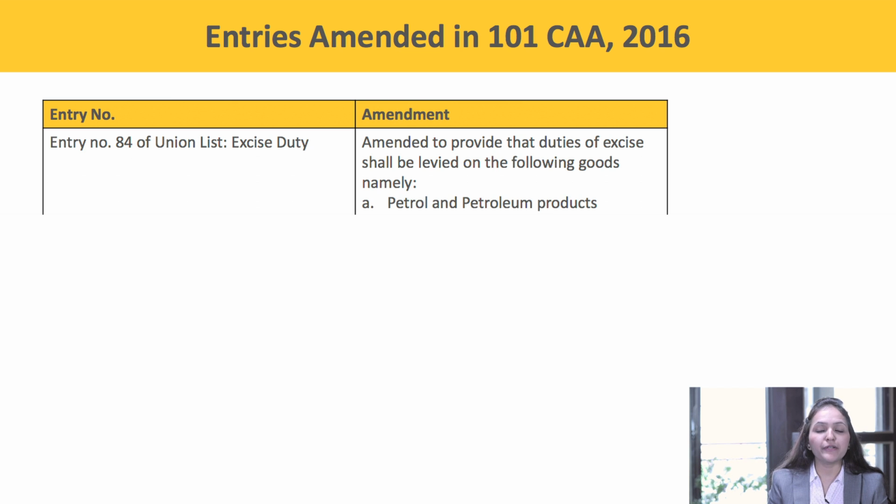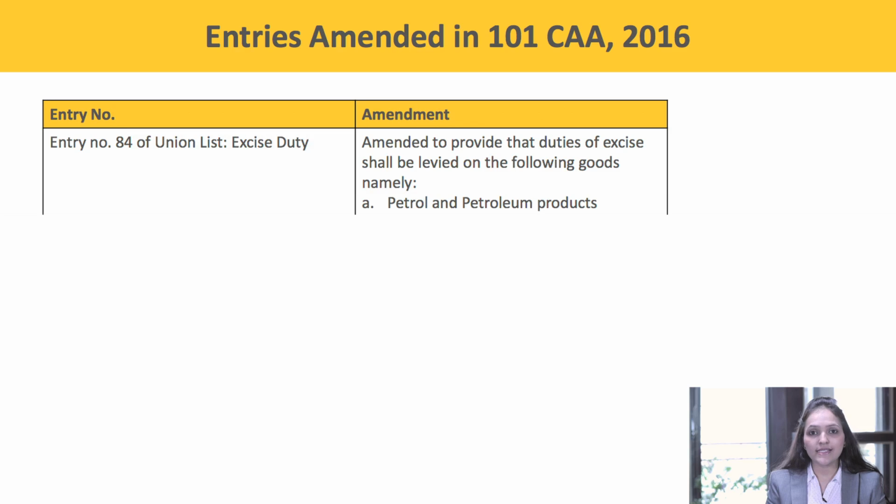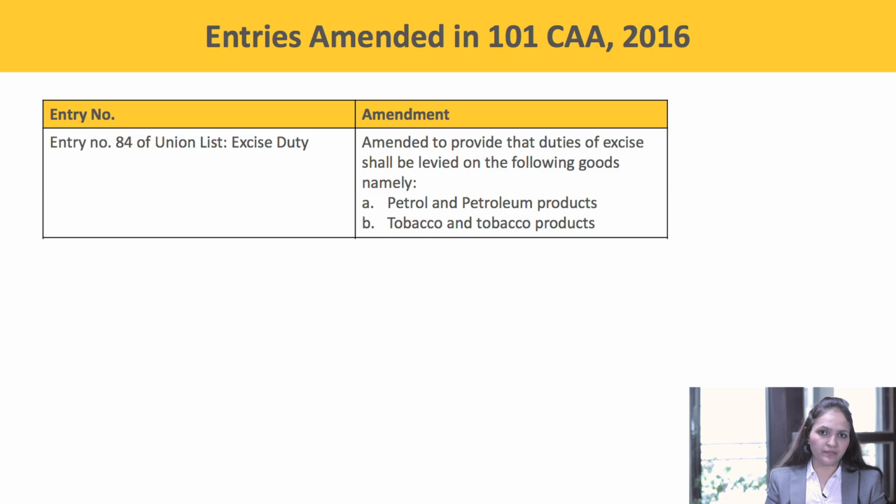first category, petrol and petroleum products like petroleum crude, high-speed diesel oil, motor spirit commonly known as petrol, natural gas, aviation turbine fuel. So, petroleum and petroleum products will be brought under the GST net from a date to be notified by the GST Council. Second, tobacco and tobacco products. So, in addition to GST, central excise duty shall also be levied on tobacco and tobacco products.